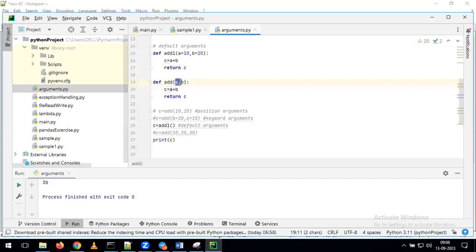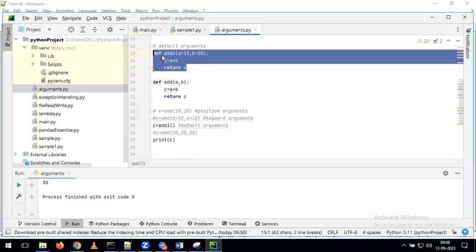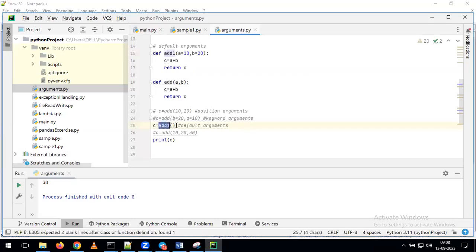Here, I am calling only the arguments. I'm giving it as just a comma b. But coming to here, I'm giving a is equal to 10 and I'm giving b is equal to 20. Indirectly, we are assigning some default values to the arguments. In this function, for a, what is the value we are assigning? 10. For b, what is the value we are assigning? 20. Now, as part of calling the function, if I am not giving any arguments, what will happen is, whatever default values you gave, it will take those values automatically.